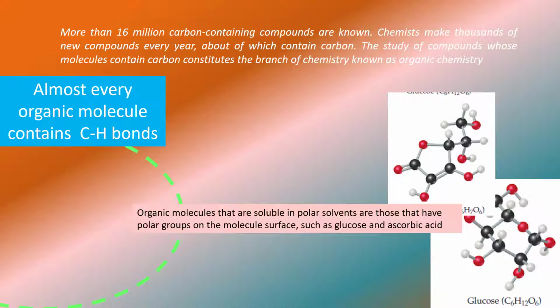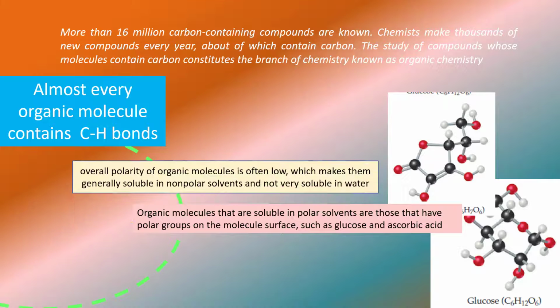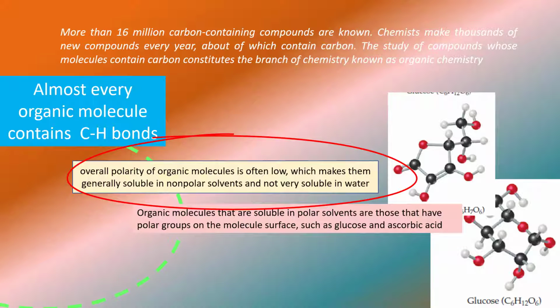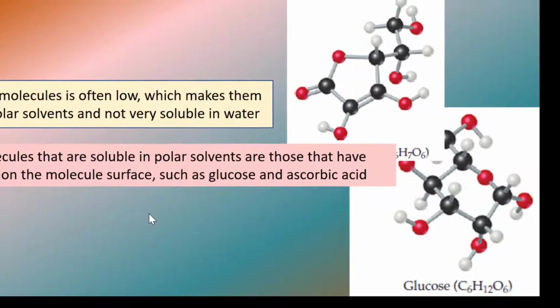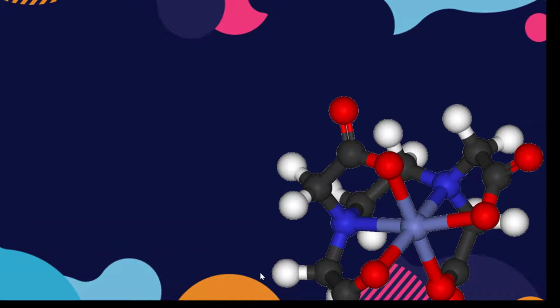More than 60 million carbon-containing compounds are known, and almost every organic molecule contains carbon-hydrogen bonds. When we talk about organic molecules, we learn about their polarity, and it often gives low polarity. This characteristic makes them generally soluble in non-polar solvents and not very soluble in water. Organic molecules that are soluble in polar solvents are those that have polar groups on the molecule surface, such as glucose and ascorbic acid.